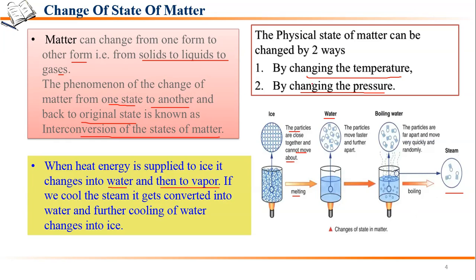When we change the temperature and pressure, the force of attraction between the particles changes. We know now that in matter there are spaces between the particles, they have some kinetic energy, and they have some forces of attraction. So when we change the temperature and pressure, the space between the particles changes.